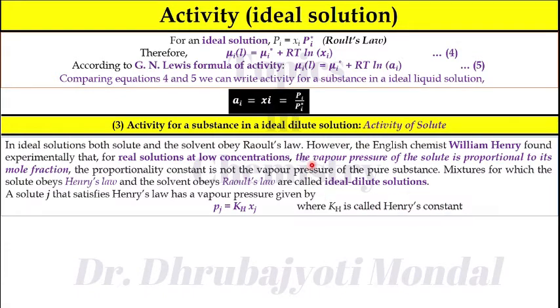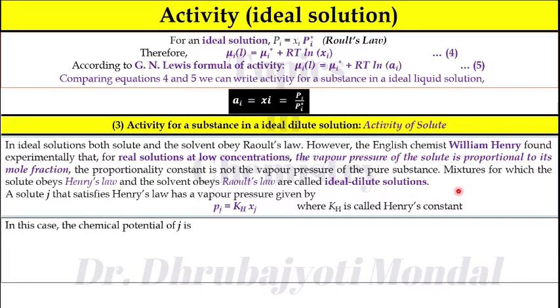So here the vapor pressure of the solute is proportional to the mole fraction of the solute, and remember, the proportionality constant is Kh. Here you can consider the solute is a gas, and you can consider the solvent is a liquid.